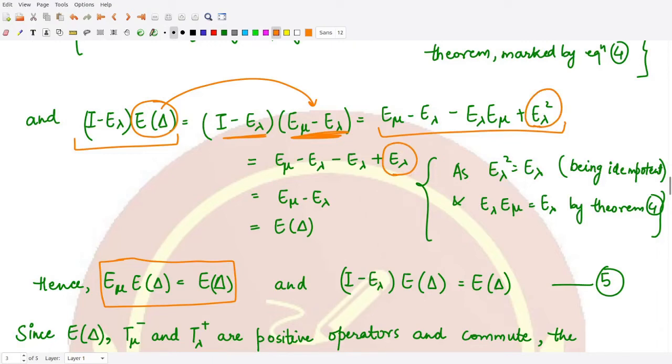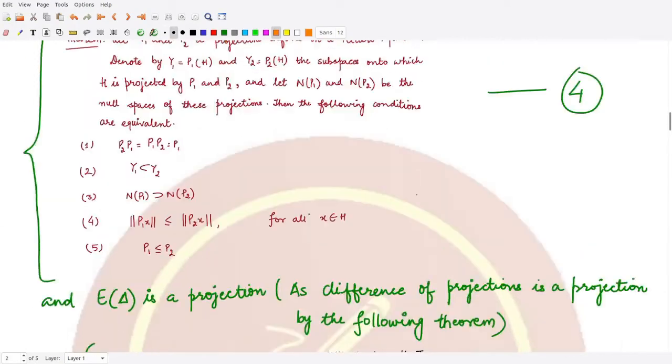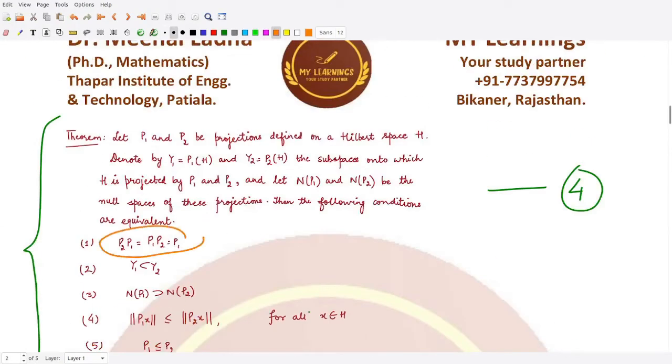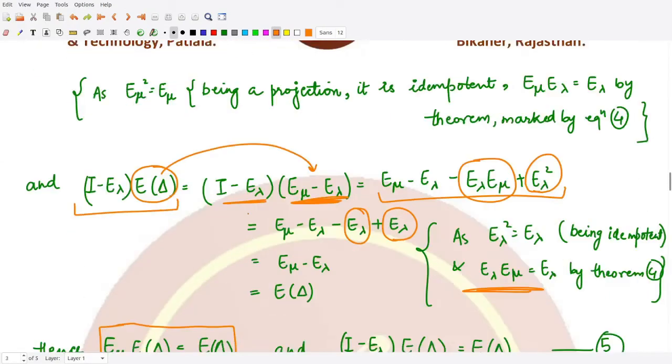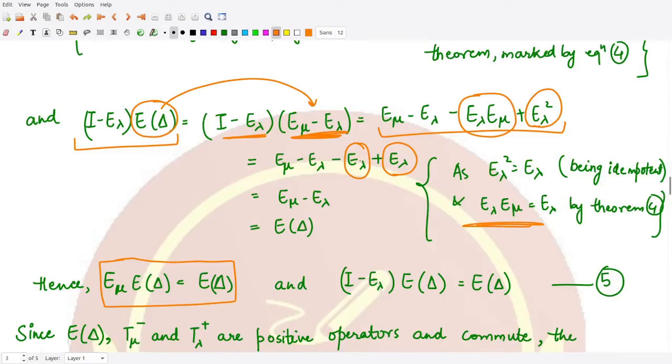Being a projection, it is idempotent, right? Again E lambda E mu is equal to E lambda. Why is this so? This is according to the result that I have just shown you from this relation. So from here we have this as E lambda, then this and this cancel out each other, so you have E mu minus E lambda, which is nothing but E delta.